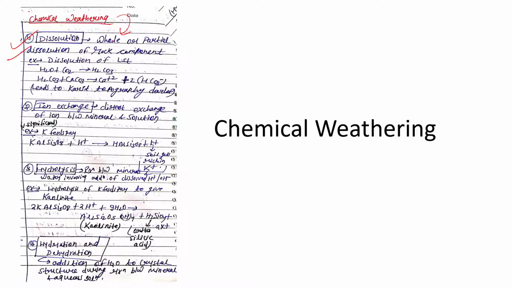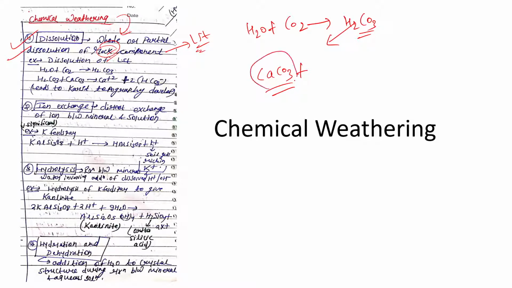So in dissolution, whole or partial rock gets dissolved, like it happens with limestone. See, what happens is, limestone. What is limestone? Limestone is calcium carbonate, right? And suppose where there is rainwater, and rainwater comes in contact with carbon dioxide, it becomes something acidic. It will form what? Carbonic acid. This is the basic reaction. So when this acidic water comes in contact with calcium carbonate, which is what? Limestone. What happens is, it leads to formation of bicarbonate.